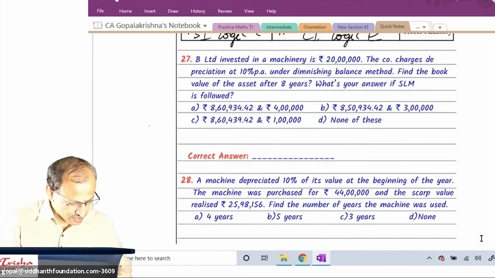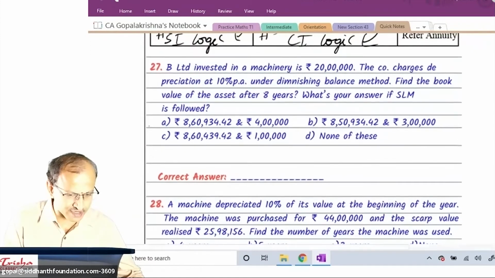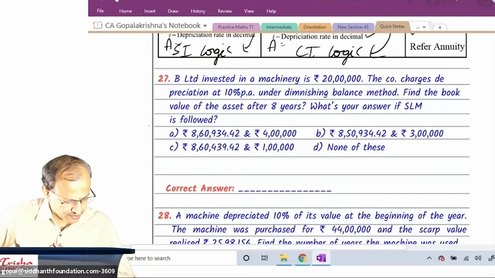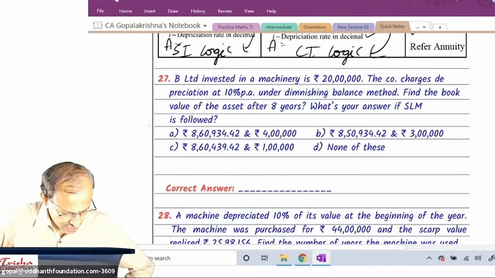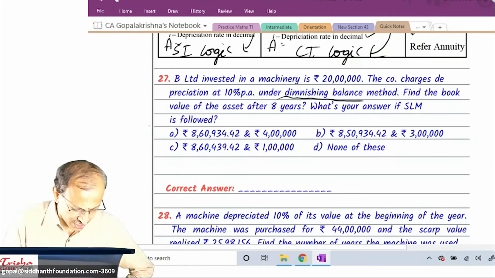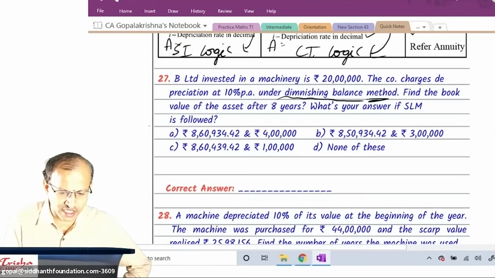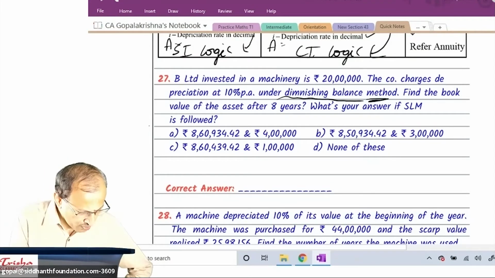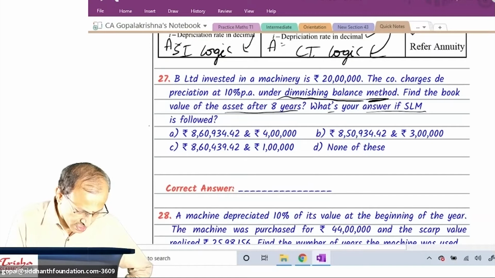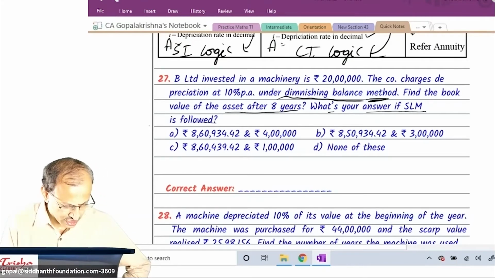Okay. Students will answer the question number 27 on your screen. B Limited invested in a machinery of rupees 20 lakh. Company charges depreciation at 10% per annum under diminishing balance method. All of you note down, it is WDV, diminishing balance method. Find the book value of the asset after 8 years. That's the first question. What is your answer if SLM is followed? Shall we work out, students, quickly?